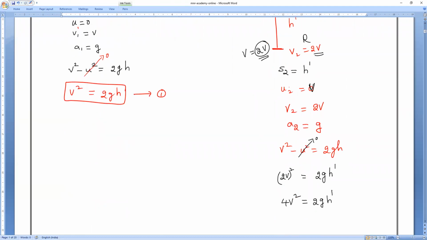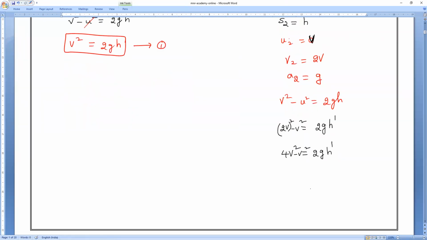Correct, Agalya? Who told that? Agalya only. So, okay, thank you. So initial velocity is not 0. What is the U? U means V. So 2V square minus V square. So you can write it. So 4V square minus V square. How much will it come? Everybody. 3V square equals 2GH1. So let me take this as equation number 2. Till here, any doubt anyone can ask. Clear, guys? All of you?